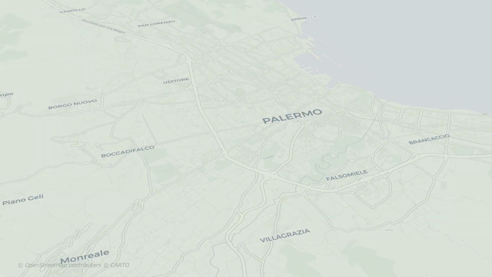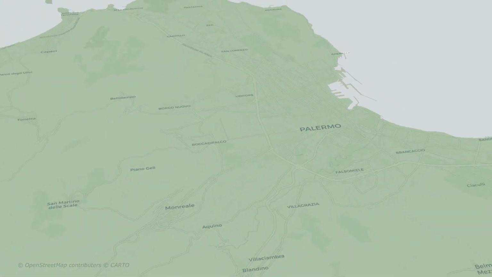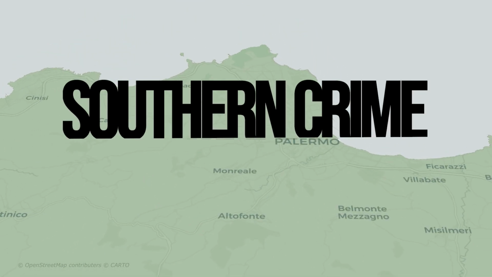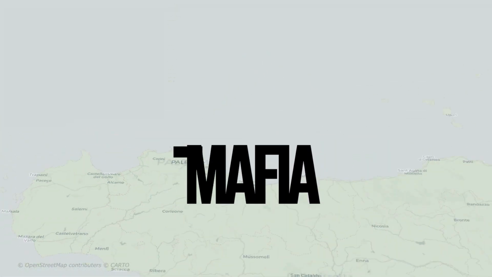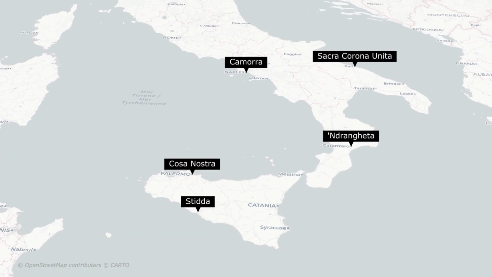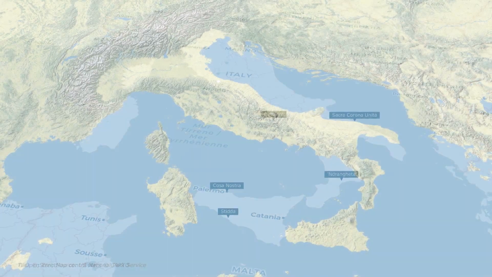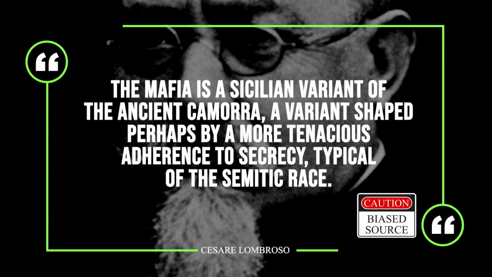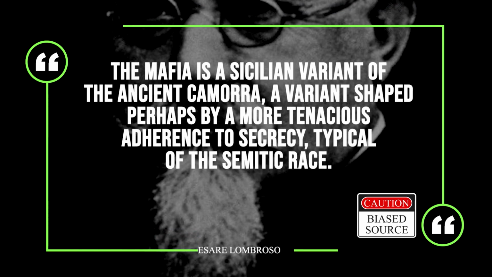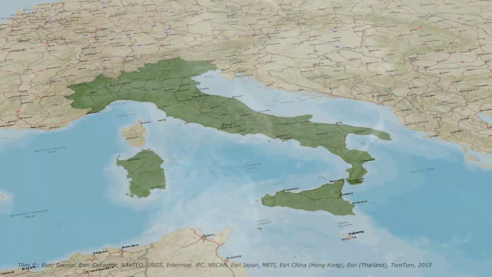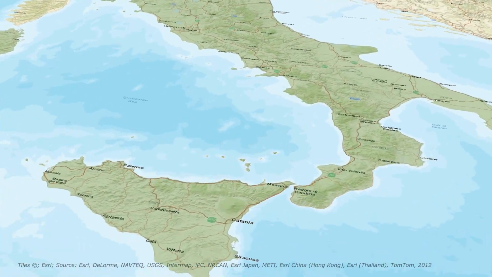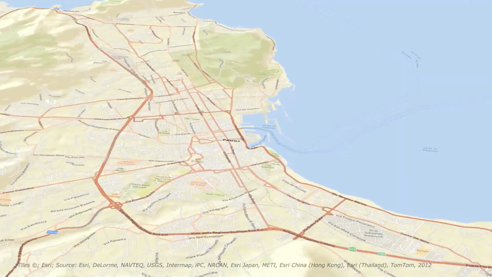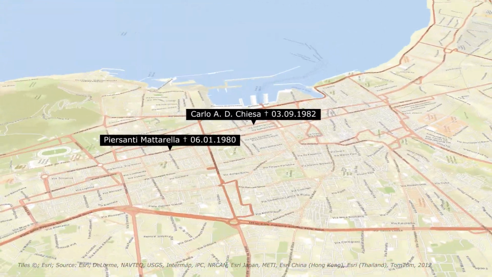What Lombroso is referencing here, the greater frequency of homicides, is southern crime, most famously associated with various mafia groups, which have become a stereotypical representation of Southerners in the eyes of Northerners, and which Lombroso, of course, explains with racial differences. The Mafia's influence in Southern politics was immense, and the anti-mafia movement of the 20th century met many hardships in breaking the regional corruption, often in the form of assassination.